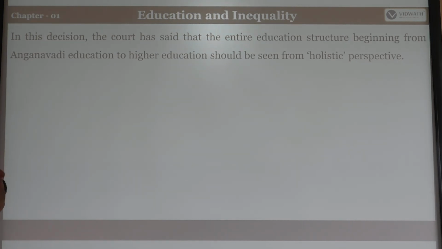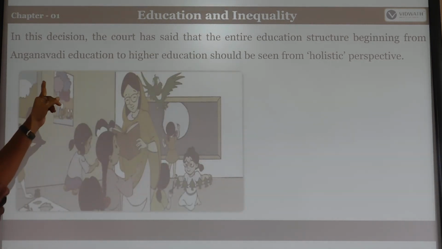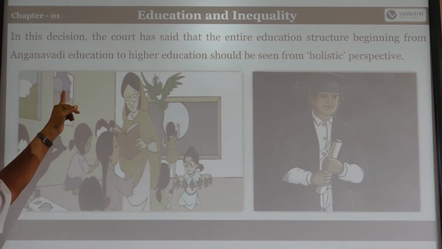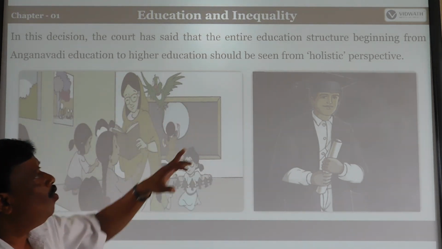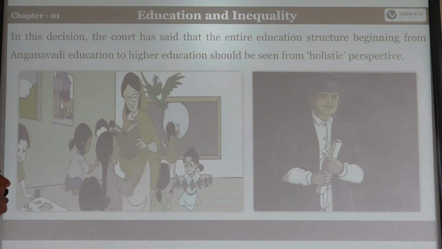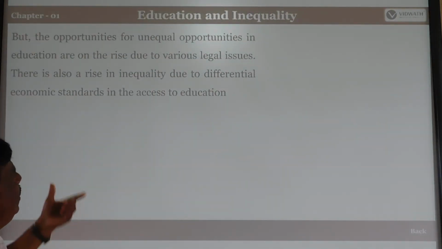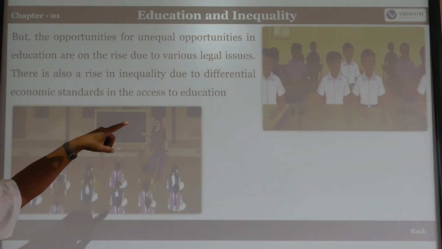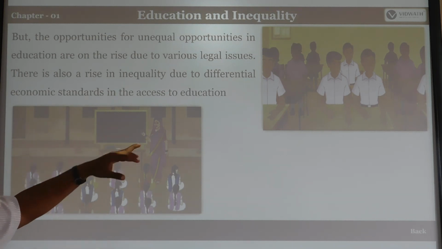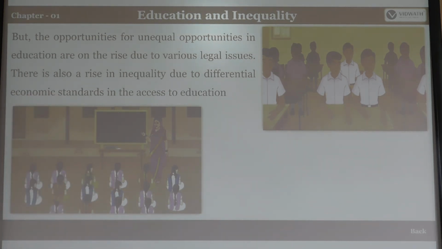In this decision, the court has said that the entire education structure, beginning from Anganwadi education to higher education, should be seen from a holistic perspective of the children. Unequal opportunities in education arise due to various legal issues. There is also a rise in inequality due to differential economic standards in access to education.